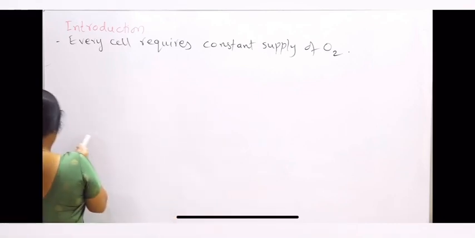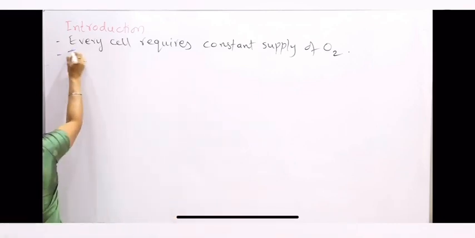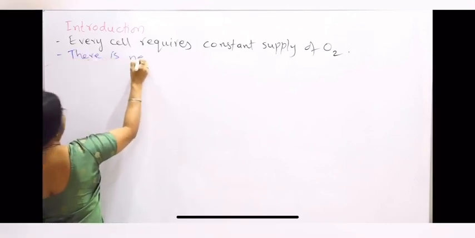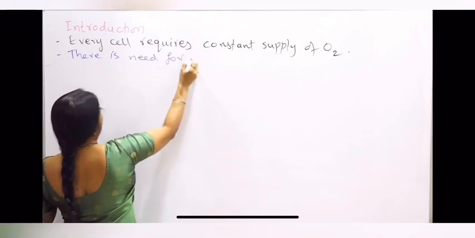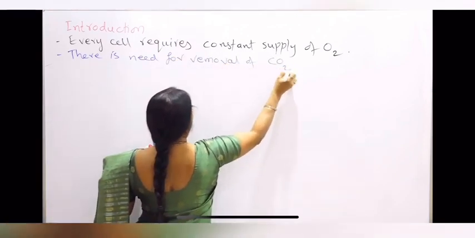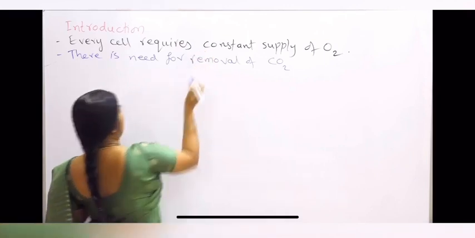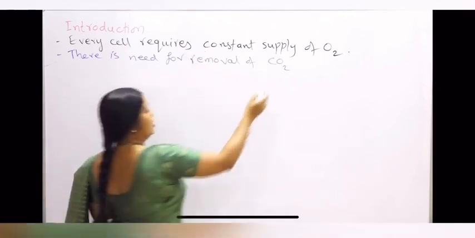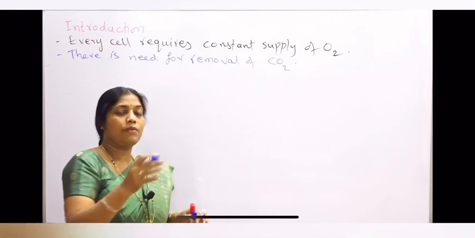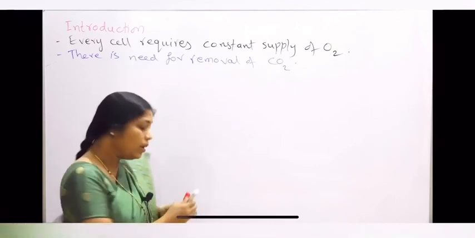Now this supply of oxygen to all the cells and removal of carbon dioxide from all the cells is done by two systems.